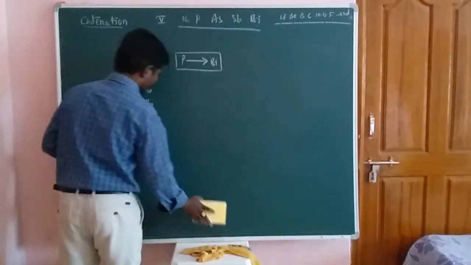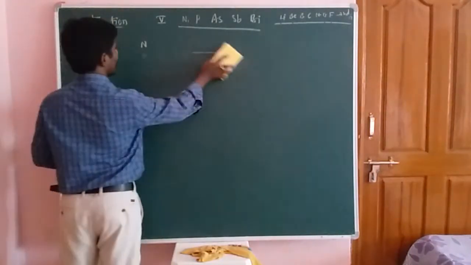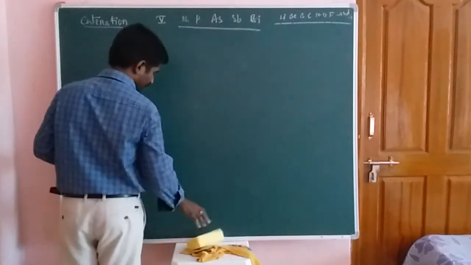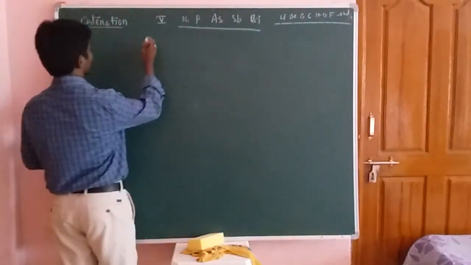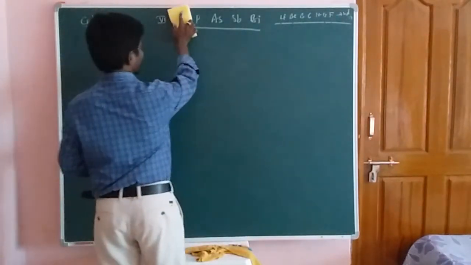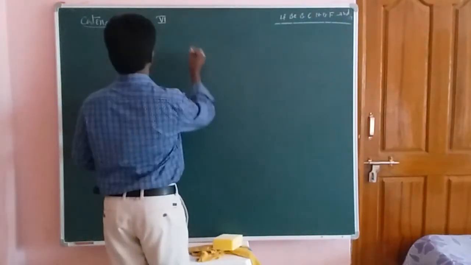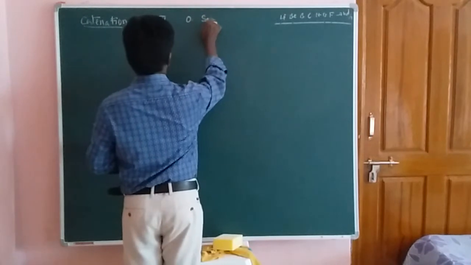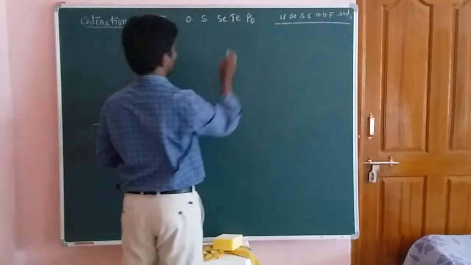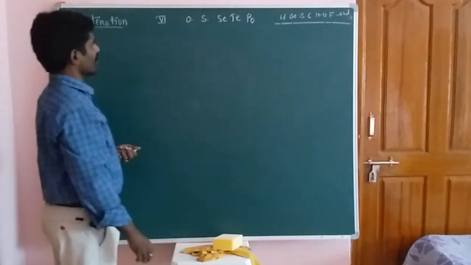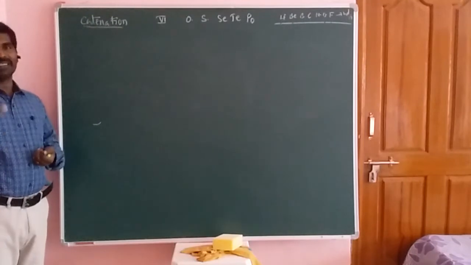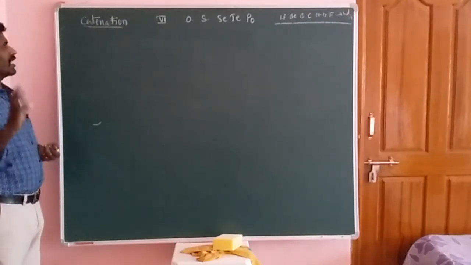And next we will talk about the catenation property in the 6th group elements, friends. So this one is the 6th group, and I will write the elements. The first element is oxygen, then sulphur, selenium, tellurium, and the last one is polonium, okay students. So these are the 6th group elements: oxygen, sulphur, selenium, tellurium and polonium.